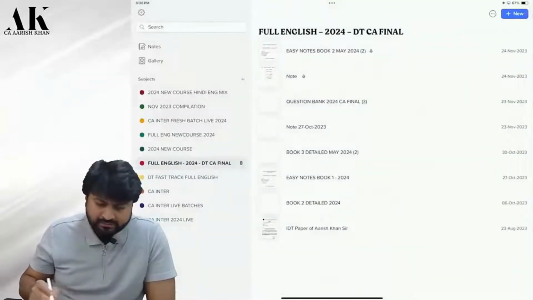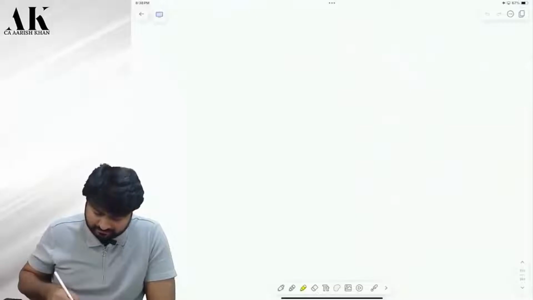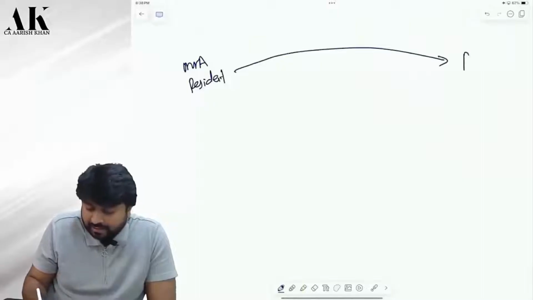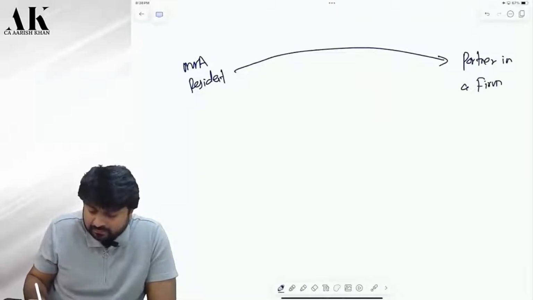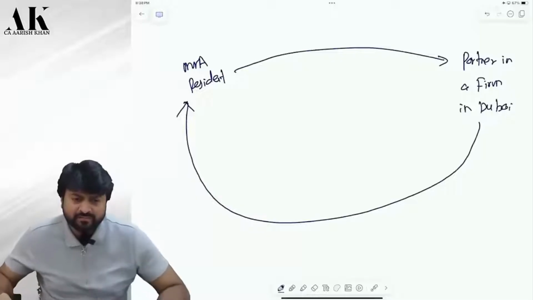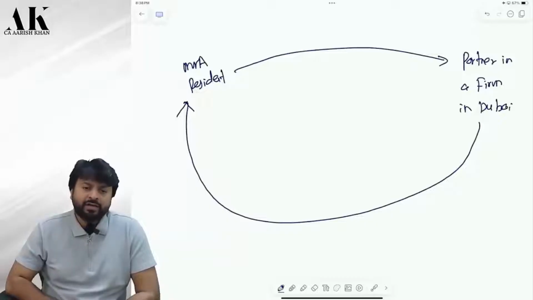Now, the next asset. I am Mr. A. I am resident, and I am a partner in a firm in Dubai. Shall I disclose that in the asset or not? In the ITR, that I am a partner in a firm. Yes, I have an interest in a foreign entity. Shall I disclose that in the ITR or not?